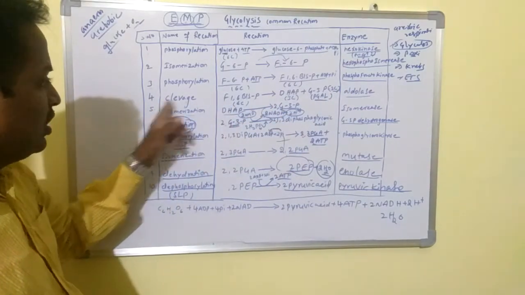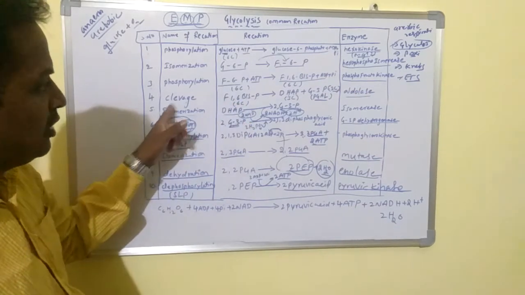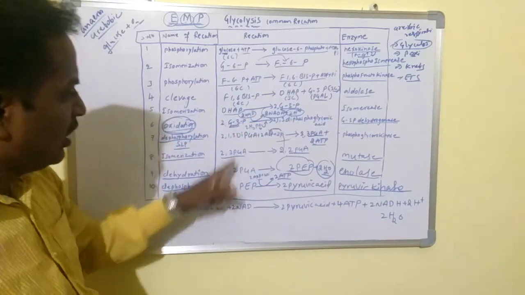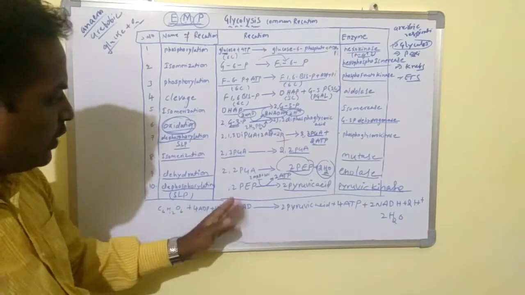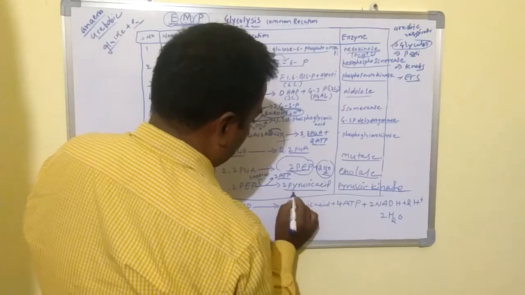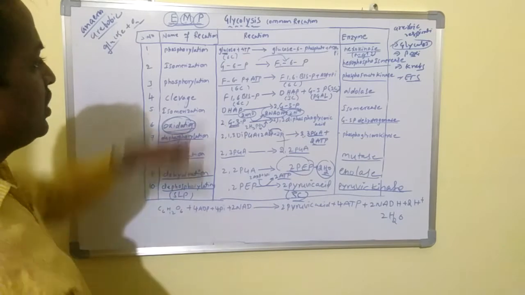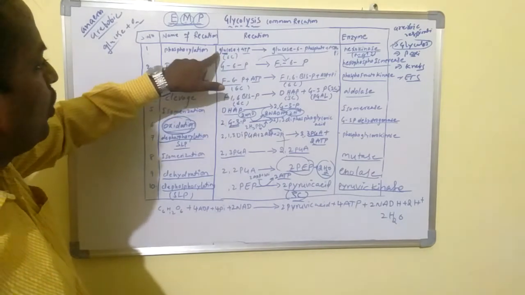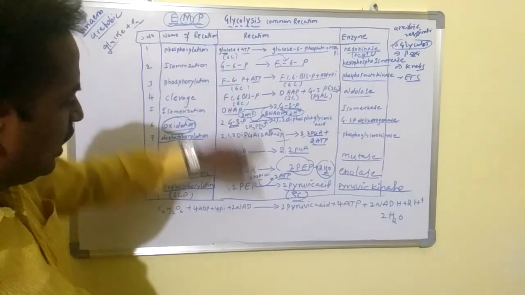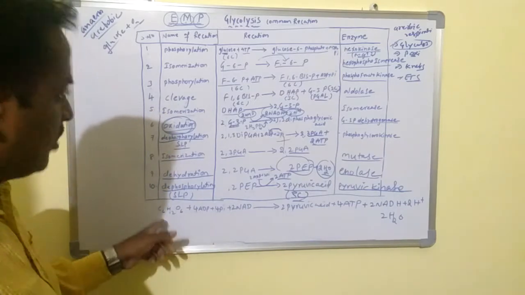The carbon number is also important. In the fourth reaction, the fructose 1,6 bisphosphate contains 6 carbons. When it undergoes cleavage, 3 carbons of DHAP and 3 carbons of G3P are formed. So finally, no carbon is released. That's why the pyruvic acid finally contains 3 carbons. How many carbon atoms are present in pyruvic acid? There are 3 carbons in each of the 2 pyruvic acids. Is it clear? So the 6 carbons of glucose 6-phosphate undergo oxidation and release 3 carbons of 2 pyruvic acids.